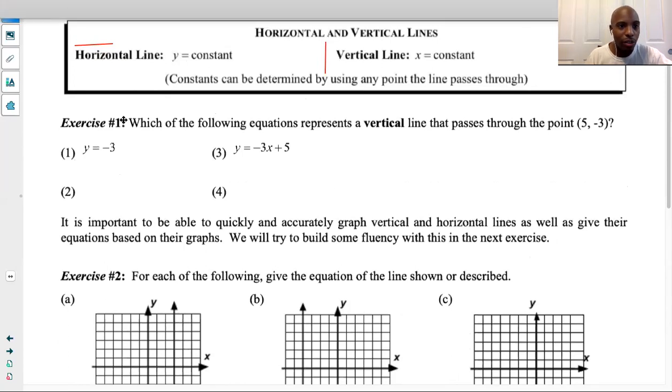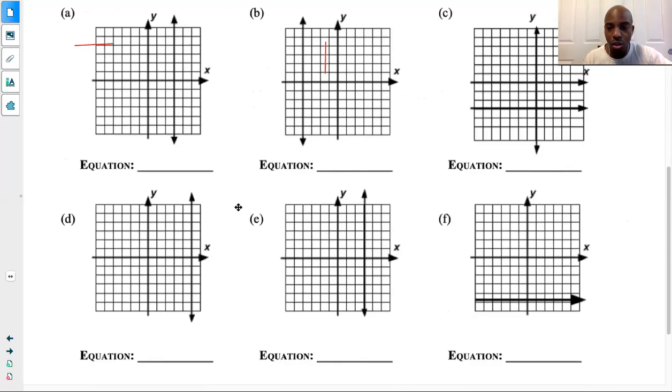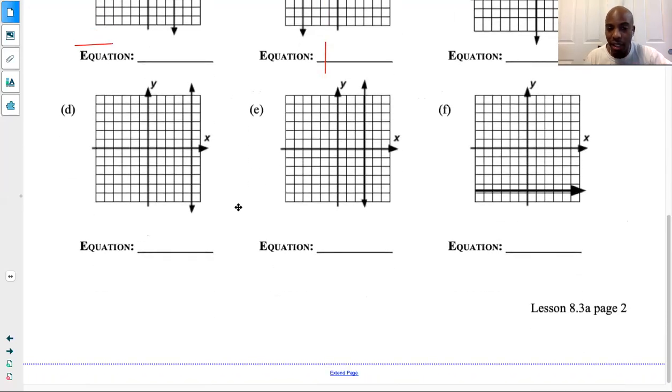So when I write my answer for this one, I'm going to start off with x equals. For this one, x equals. For this one, y equals. Now, it's tough because you wonder what line you're looking at. Make sure you pay attention to what the axes are. This one's the x-axis, that one's the y-axis, so you're identifying this line. Be very careful as you read them. Even if I made them a different color, it probably wouldn't print out in a different color for you. So just do your best to identify which line you're actually looking at.